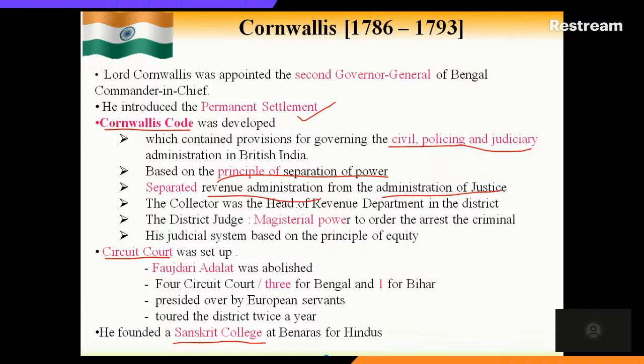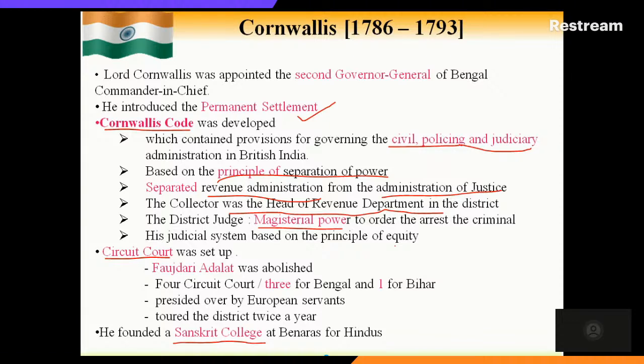As per his principle, the collector was the head of the revenue department in the district, and the district judge was responsible for magisterial power to order the arrest of criminals. At the same time, his judicial system is based on the principle of equity. So this is what we can call the Cornwallis Code.